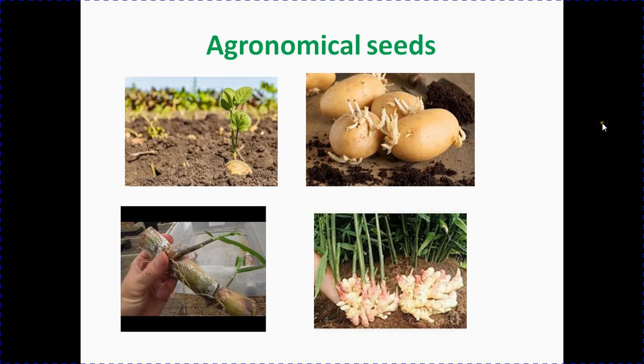First two show you the potato, growth of potato. Here from potato, plants are growing. Look at the third picture. In this picture, you can see that plants are growing from the sugarcane stem. And last one, look at this picture. Here from ginger bulb, plants are growing. These all are the examples of agronomical seeds.